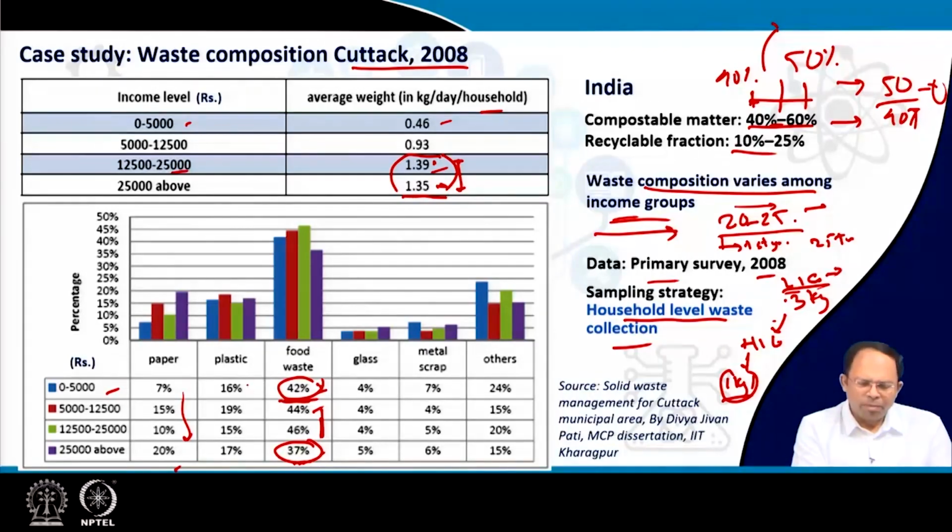The same goes for plastic, which more or less we found to remain similar. Glass is also similar, and scrap metal too, but because the quantity was so small, there was some amount of measurement error as well. If we had done proper sampling, collecting 100 kg samples from multiple areas of the city, we would probably have got much better results. This was done by one of our students, so it was not in that much detail.